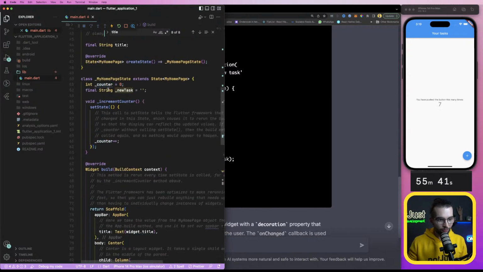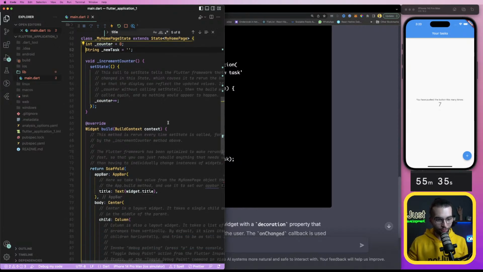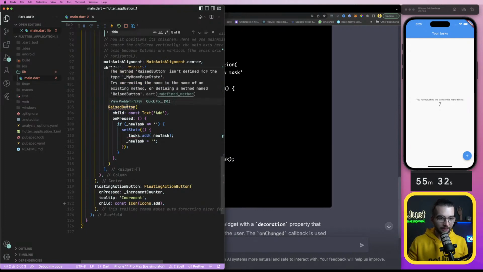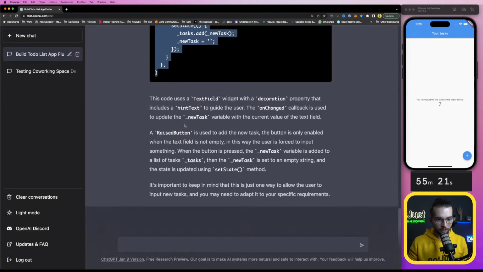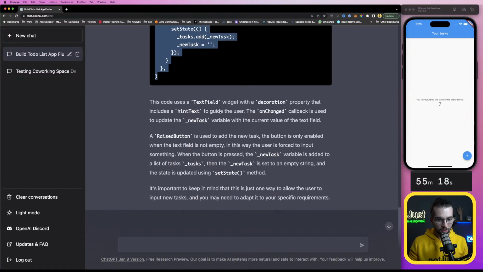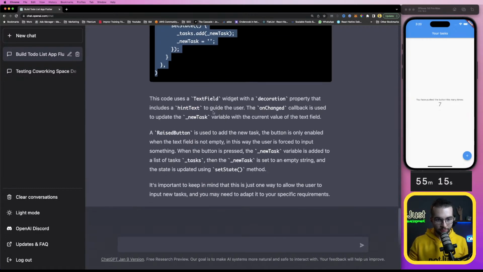New task. I saw that it was made final. Remember, I have zero idea what's happening, but maybe that was the reason. Raised button isn't defined for my home. Let's get some help on how to import it. This code uses a text field widget with a decoration property that includes hint text. Okay, on change, new task. The raised button is used to add the new task. The button is only enabled when... okay, but wait, how to import raised button?